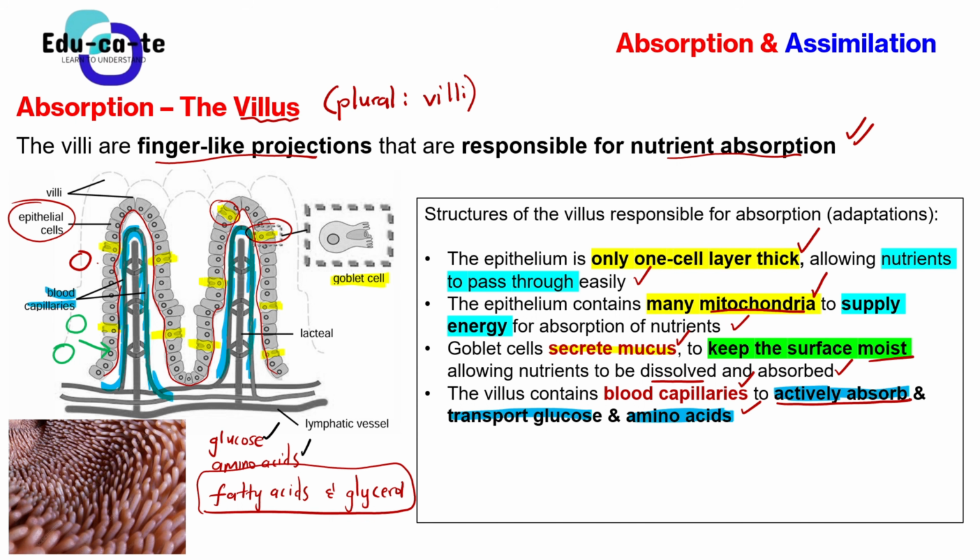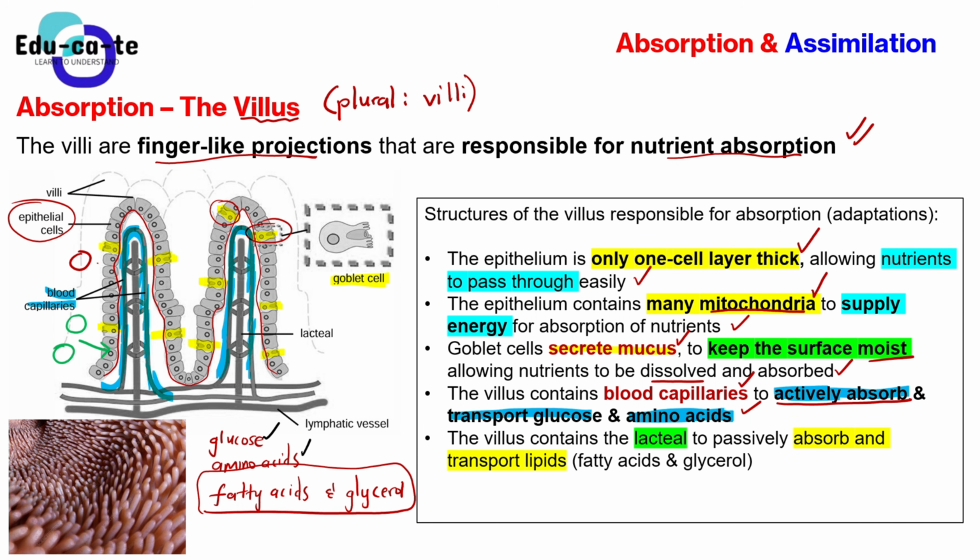Now you ask yourself, where will these fatty acids and glycerol go? Because not every nutrient goes into the blood capillaries. Remember that the fatty acids and glycerol are coming from lipids, right? When you break down a lipid, you are going to get 3 fatty acids and 1 glycerol. I repeat for the millionth time, watch the video on chemical digestion and understand what these things are. By the way, this is your grade 10, okay? Basically, where do the fatty acids and the glycerol go? We have got a lacteal.